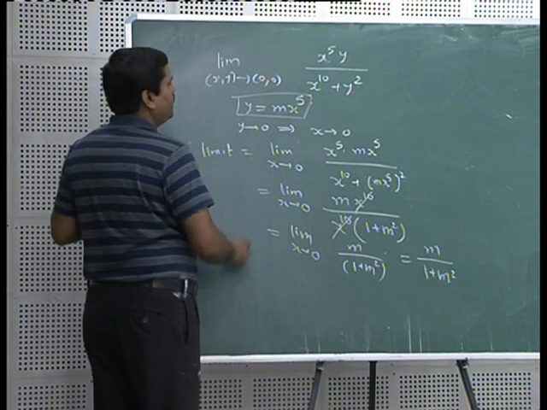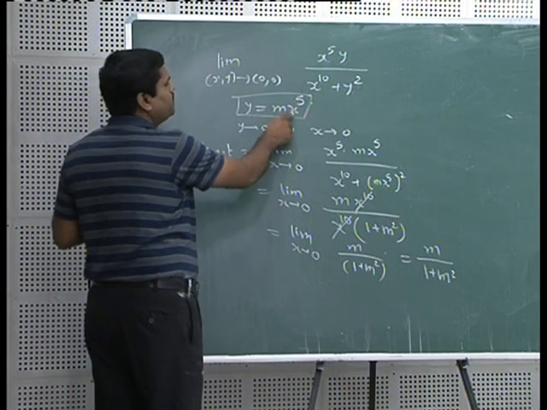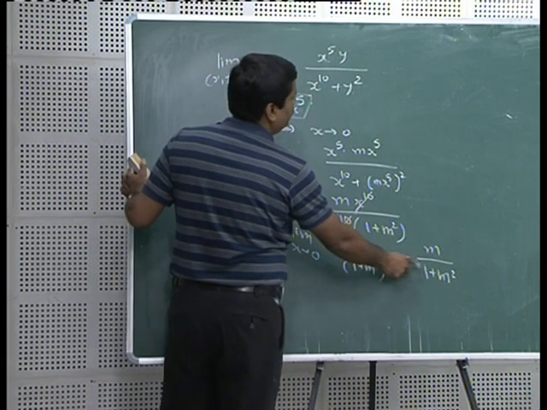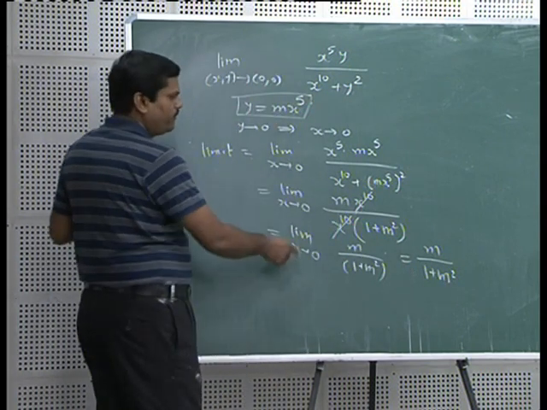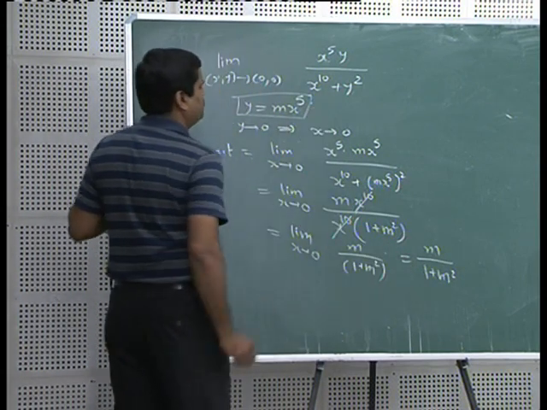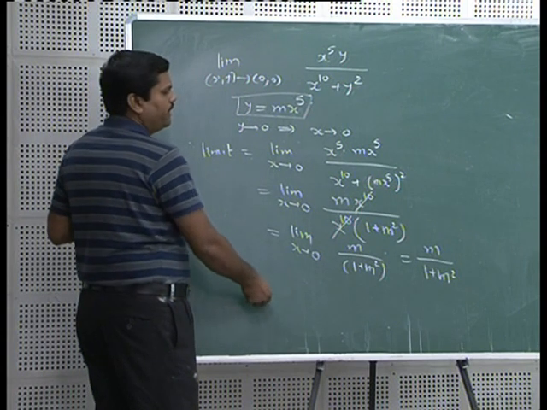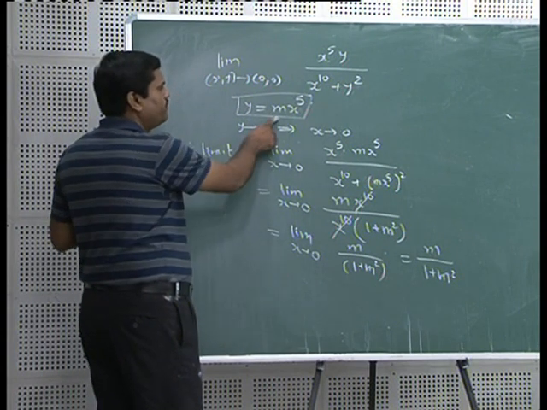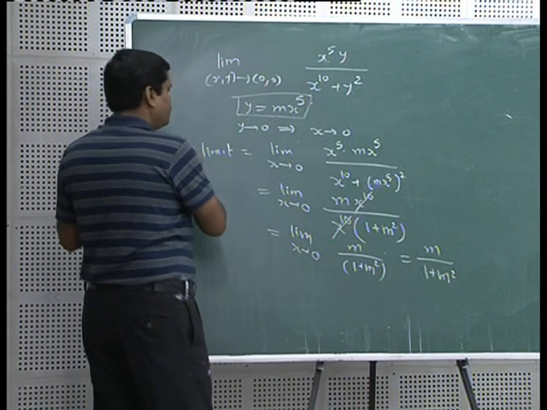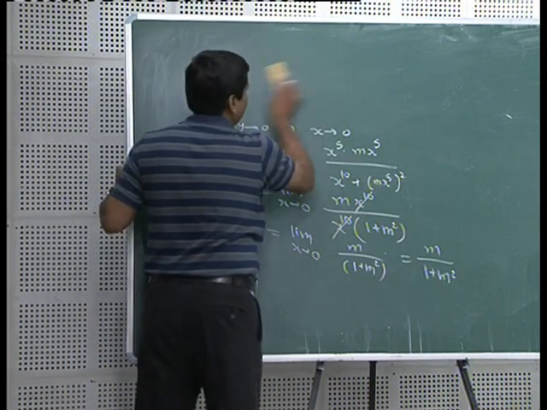So, what we have proved? Again for this kind of exponential path y is equal to m into x raised to 5, the limit is depending on this particular path. So, for different values of m you will get different limits, therefore, this limit does not exist. So, again we write a conclusion: this shows the limit depends on the given path and therefore, it does not exist. Let us see the next problem on the screen.